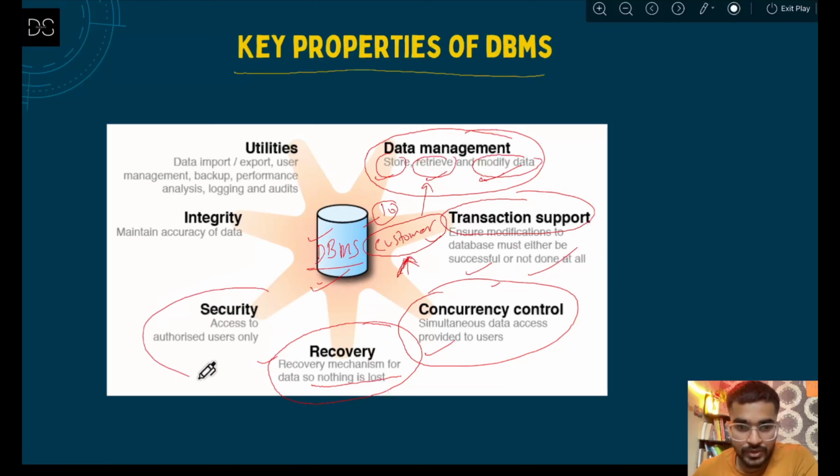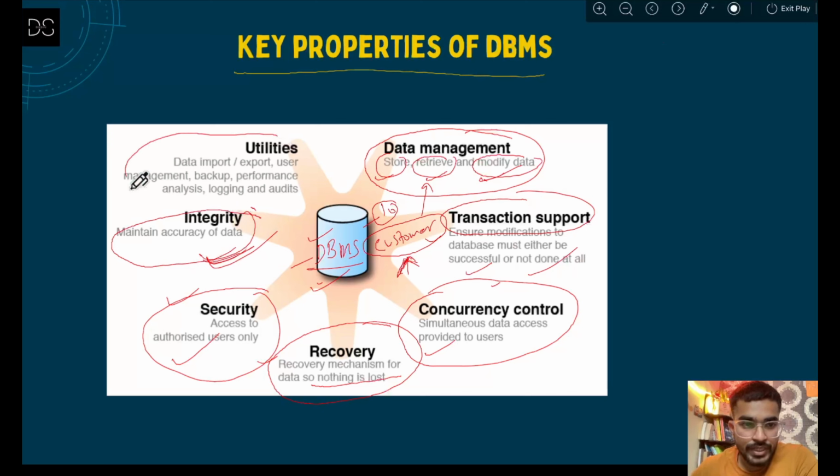Then there is security, so access is for authorized users only. That means you can control who can access this database. The sixth one is integrity. That means maintaining the accuracy of the data. At this point of time you will not understand what integrity actually is, but it will come in some time, then I will make it clear.